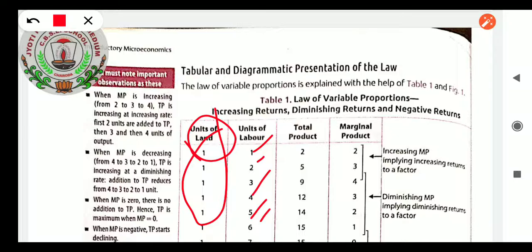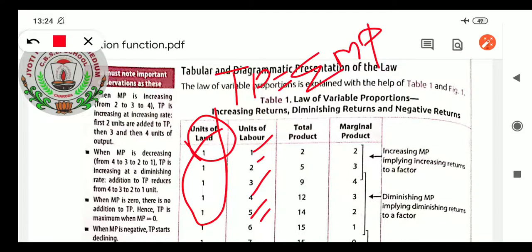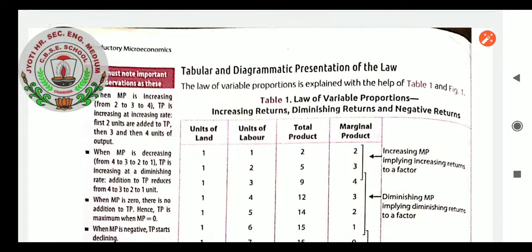Marginal product will tell us how much per unit production increase there is, and what the effect is on total product. That will be the total marginal product. The relationship between total product and marginal product is that TP equals the sum of MP. If you remember the formula, TP equals the sum of MP, I already taught it to you. Okay, let us proceed with the topic.